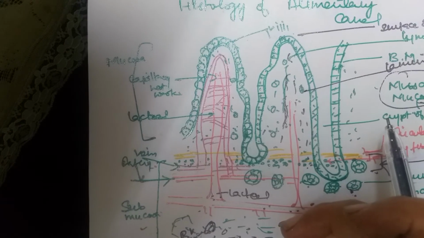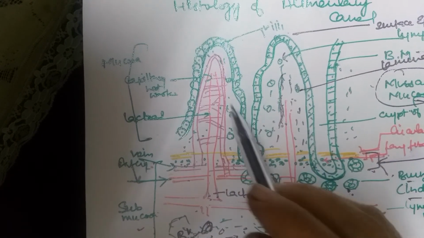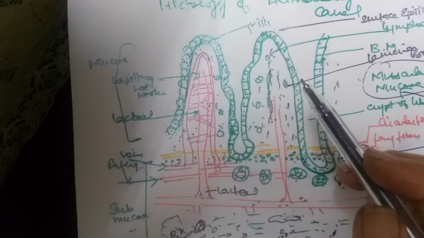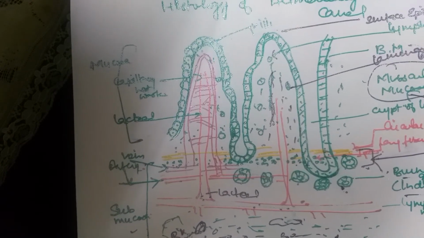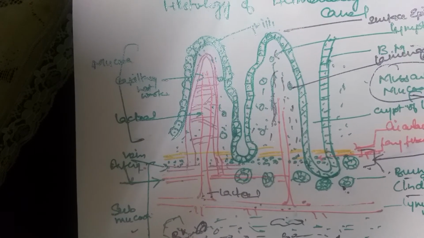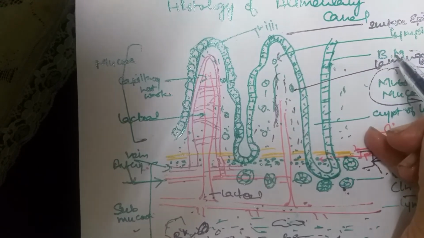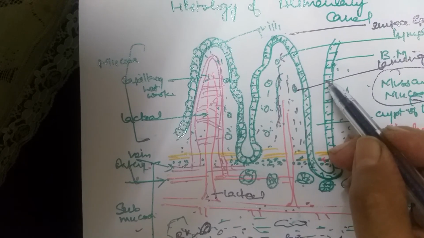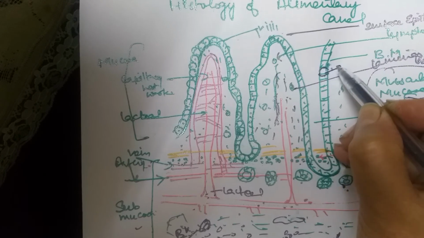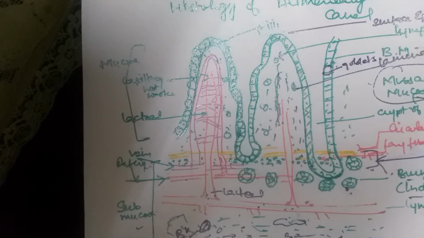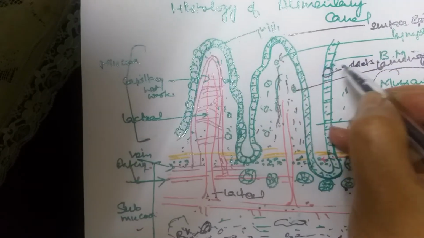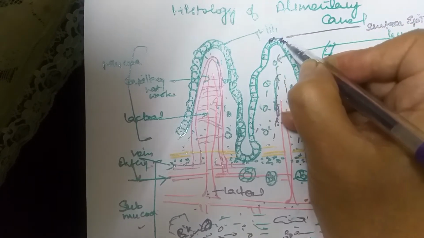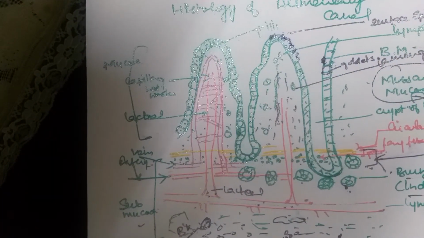The last layer is the surface epithelium of the mucosa. Surface epithelium consists of a single layer of columnar cells, which are supported on a thin basement membrane. So this is the basement membrane, and the cells are of two types: the narrow ones, which are absorptive cells, and certain broad ones, which are called goblet cells. The absorptive cells wear microvilli on their surface, right? And the purpose is to absorb.